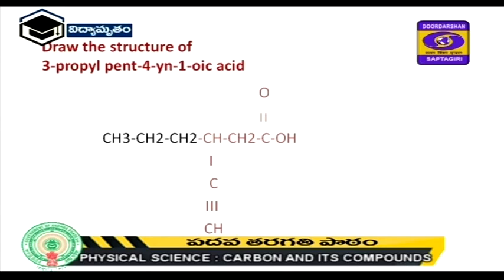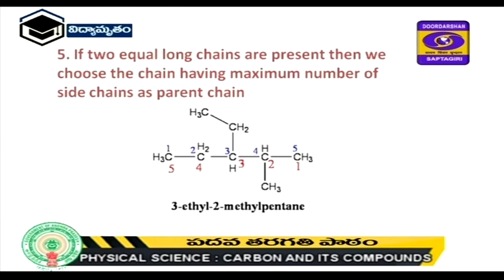But here the long chain has 6 carbon atoms, yet we have to consider the triple bond, so we will take 5 carbon atoms as the parent chain. If there are two equal long chains, we will consider the one having maximum side chains. Observe the example: 5 carbon atoms are there, the second carbon atom has a methyl, and the third carbon atom has an ethyl group. It is 3-ethyl 2-methyl pentane.